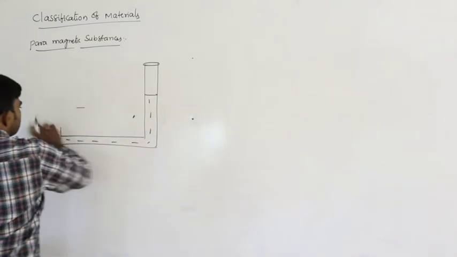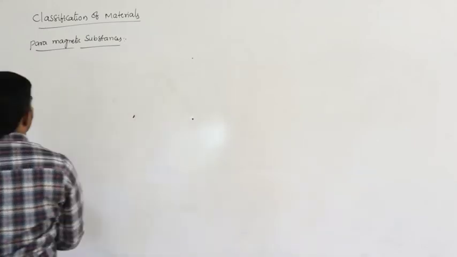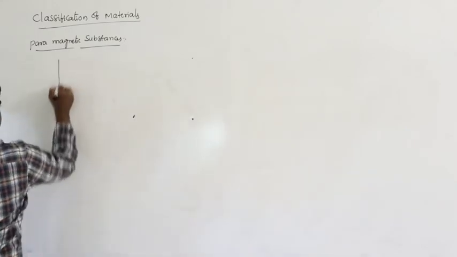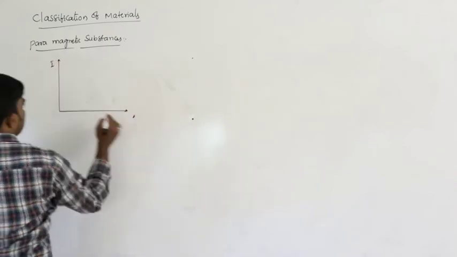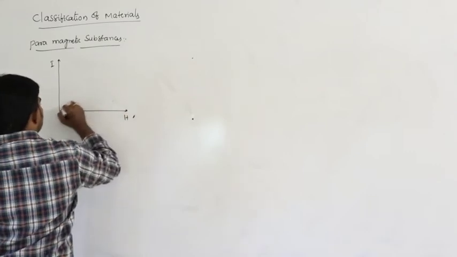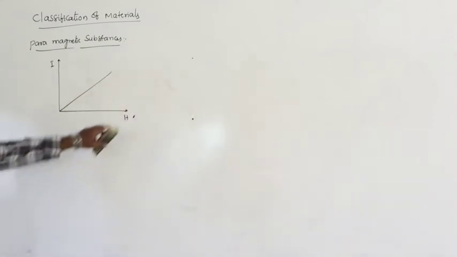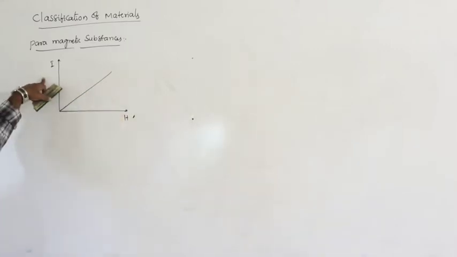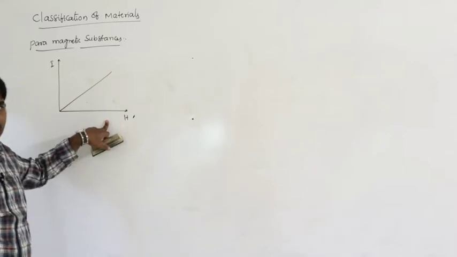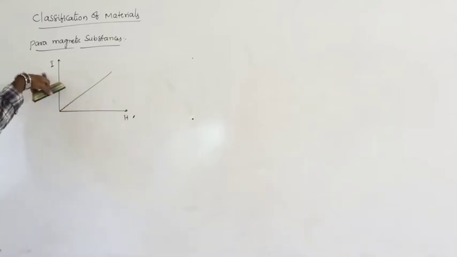Now, next condition here. If we draw the I-H graph, let us say this is I and this is H. The shape of the graph is a straight line passing through the origin. H is the external factor, I is the internal factor. Due to the applied magnetic field, I also increases.